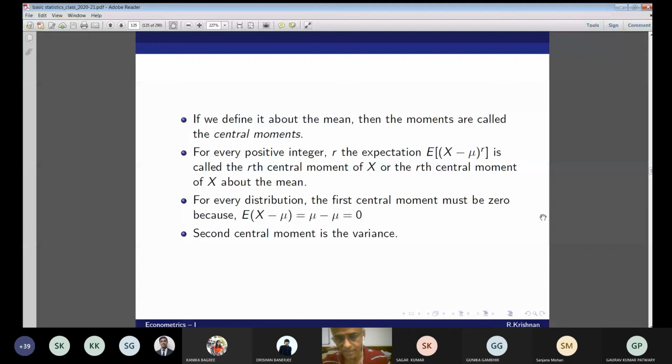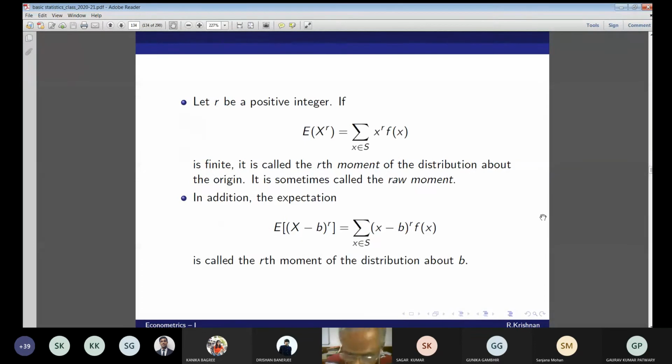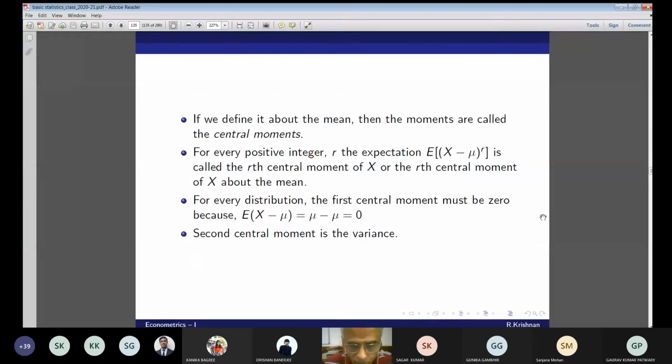This is unnecessary. Saying central moment about the mean is unnecessary. I don't know why I wrote this. Normally it means the central moment of X. Some authors may complain, why should it be about the mean? It could be any number b. So if you want to emphasize it, you can add the word central. I don't think it is necessary.